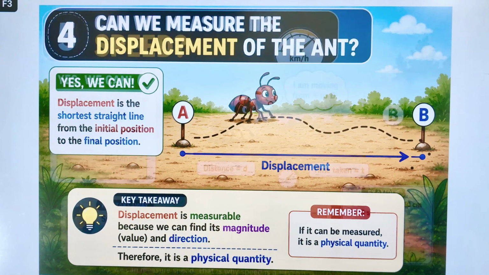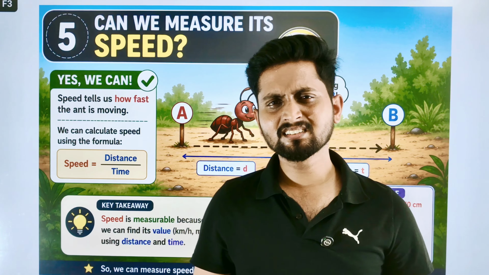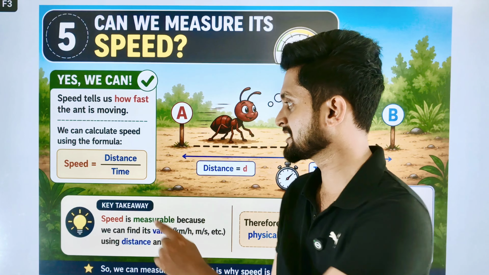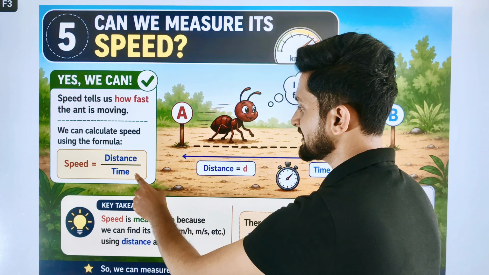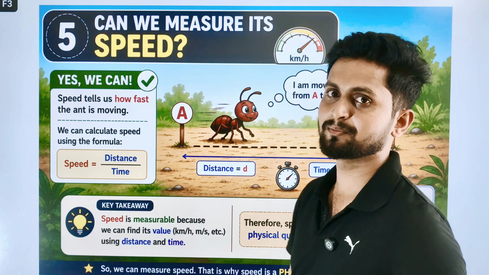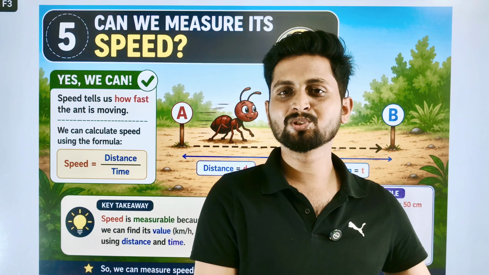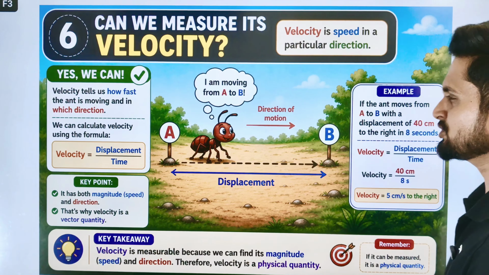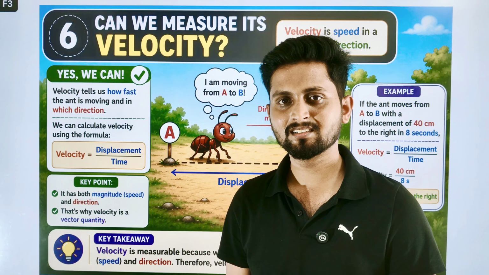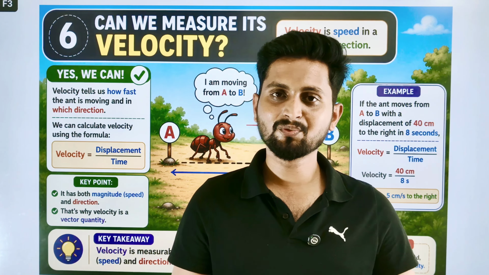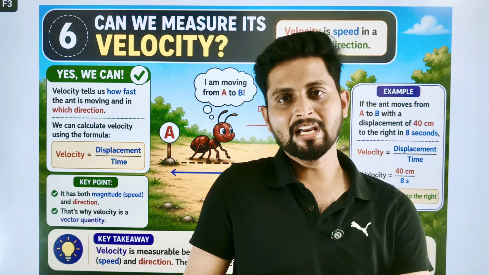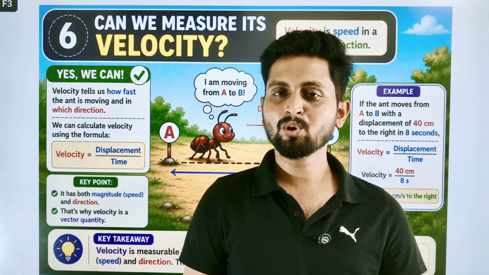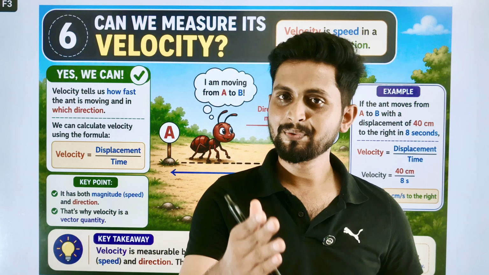And the next question is, ಇದ್ರದ್ದು ಸ್ಪೀಡ್ ಮೆಷರ್ ಮಾಡಕ್ ಆಗ್ತದ ಅಂತ ಪ್ರಶ್ನೆ. Are you able to measure its speed? If you know the distance traveled by the ant and the time taken, you can easily measure the speed. So speed is also a physical quantity. And the next question is, velocity measure ಮಾಡಕ್ ಆಗ್ತದ ಅಂತ ಪ್ರಶ್ನೆ. Yes, of course, if you can measure the speed, you can measure the velocity also by the formula displacement by time. So velocity is also a physical quantity.